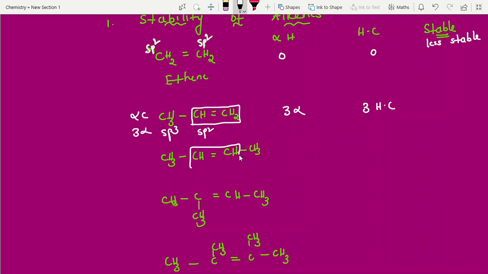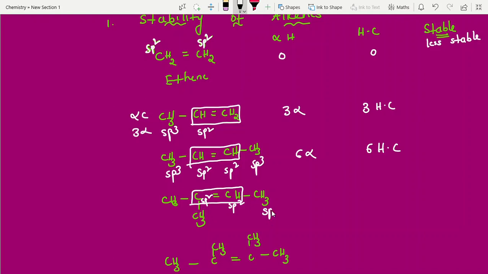Now this one. Yes, this is sp2 carbon, this is sp2 carbon. This is sp3. How many sp3 hybridized carbons? 2. How many alpha hydrogens? 6 alpha hydrogens, 6 hyperconjugations. Now this one. This is sp2, and the very next is sp3, this is also very next sp3, this is also very next sp3.